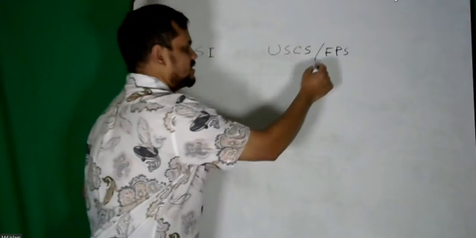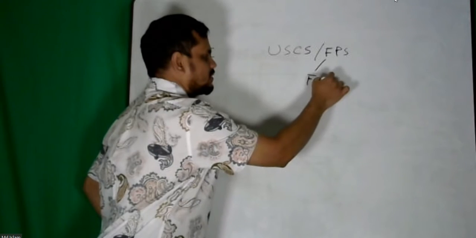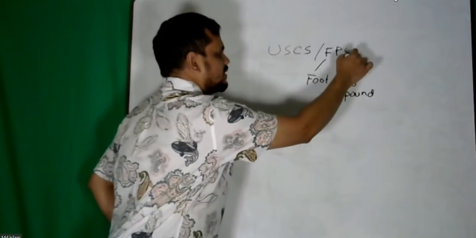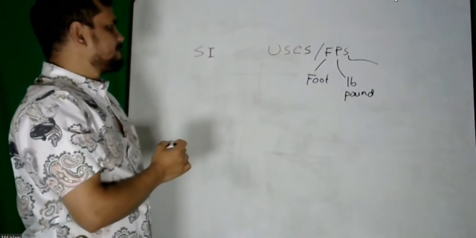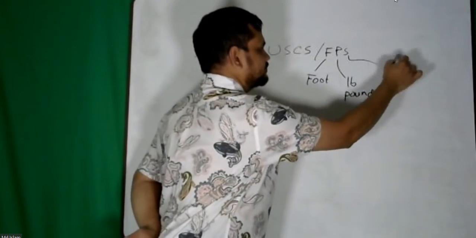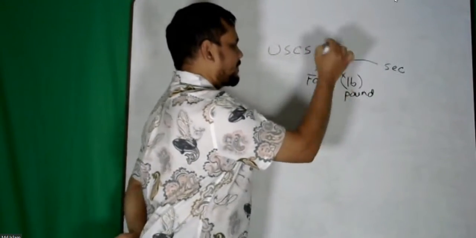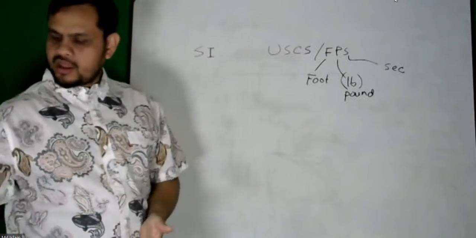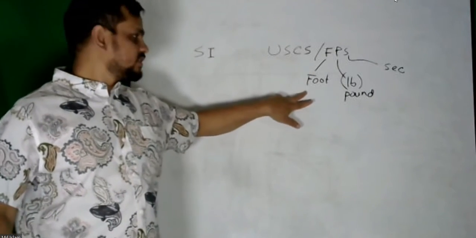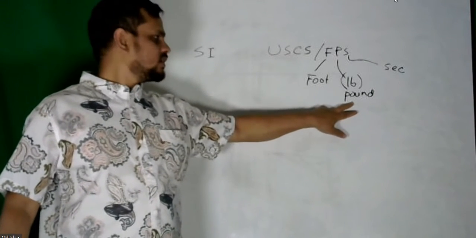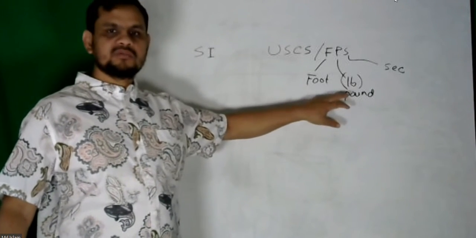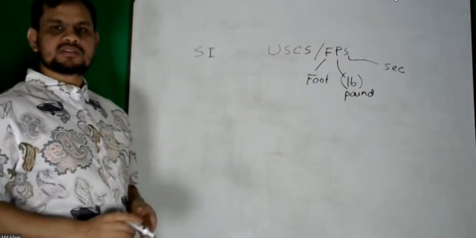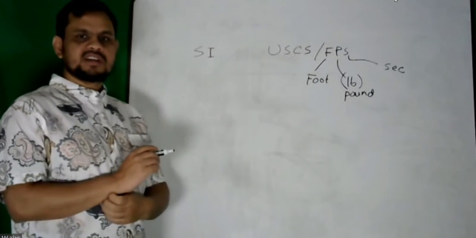So what is FPS? Foot, pound, second. In USCS, the United States Customary System, we use foot for length, pound for mass, in short we write lb, and second for time. That is the USCS system, or FPS, foot-pound-second system.